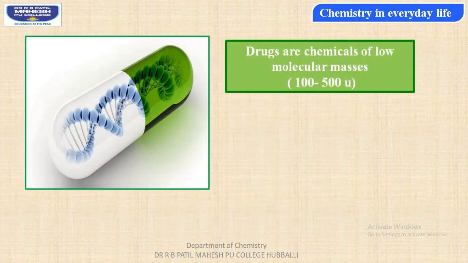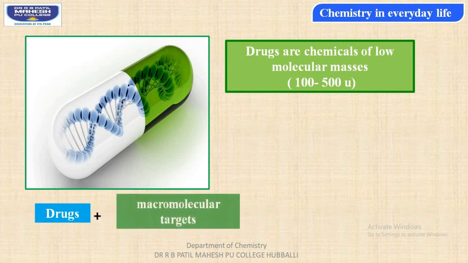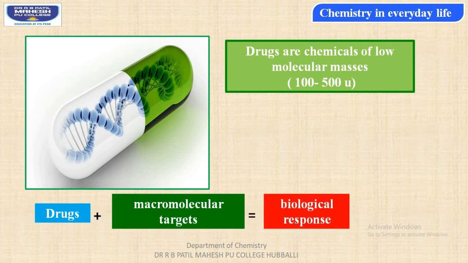And students, drugs are chemicals of low molecular masses, and the molecular mass ranges between 100 to 500 microns. Drug combines with the macromolecular targets which are present in our body, thus bringing about a biological response. When we are consuming a medicine, it reacts with specific target cells in our body, thus bringing about a biological response.